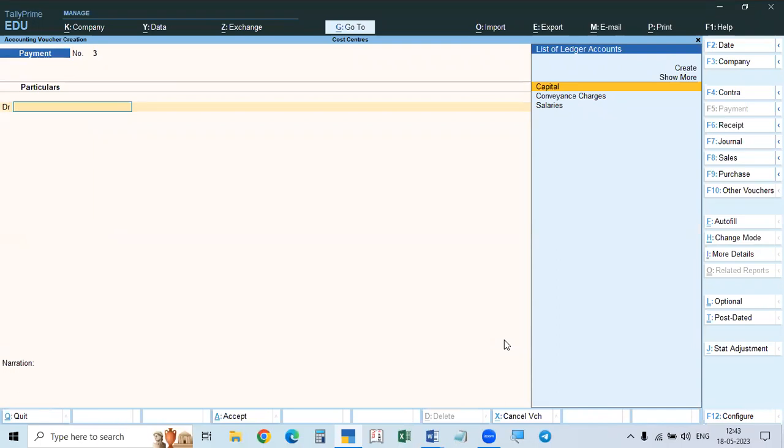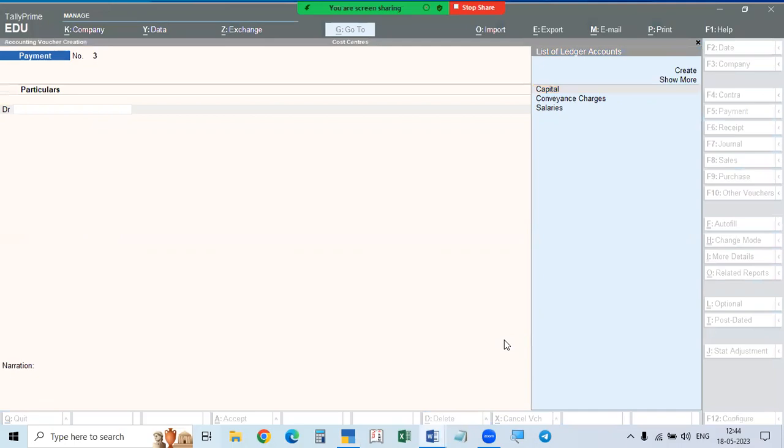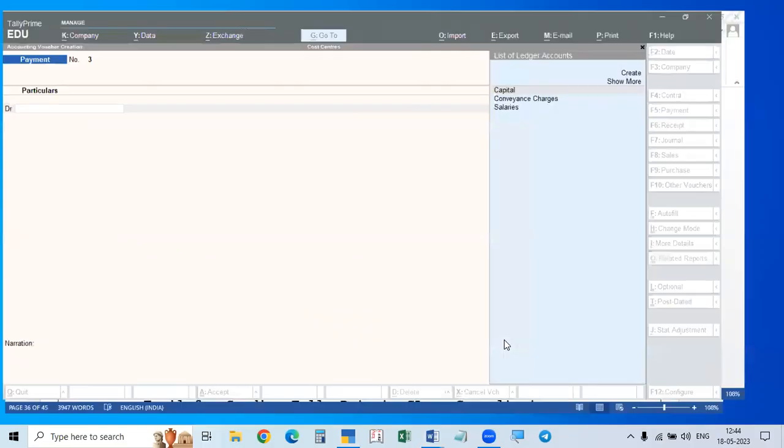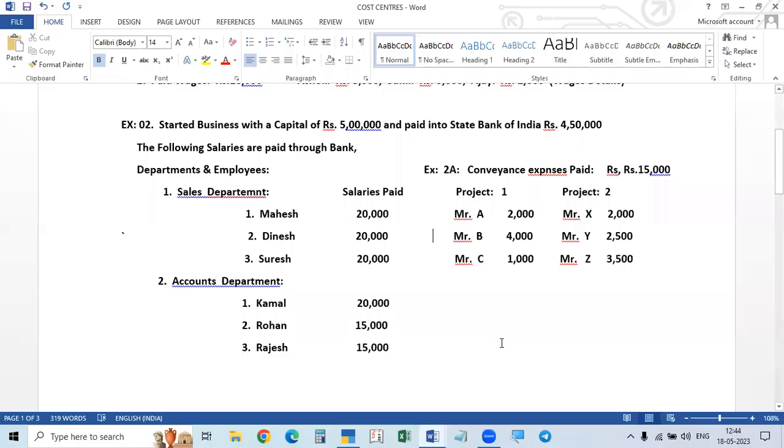We have to give it twice because if you do the total salary amount in the first category, we are taking the cost centers. After completing the third one, it will again go to that place only. It will not go to the other place. Okay, now the next technique is this one. So like this we have to take.